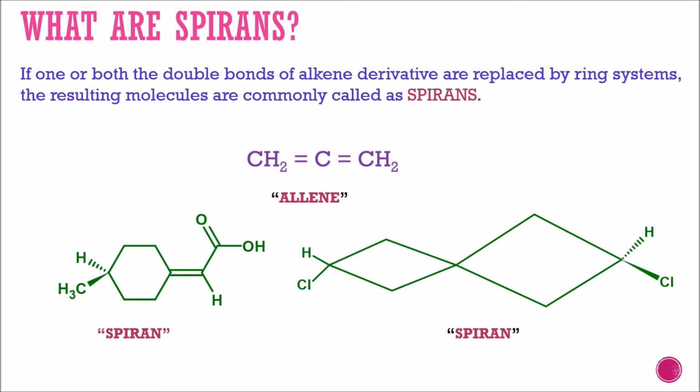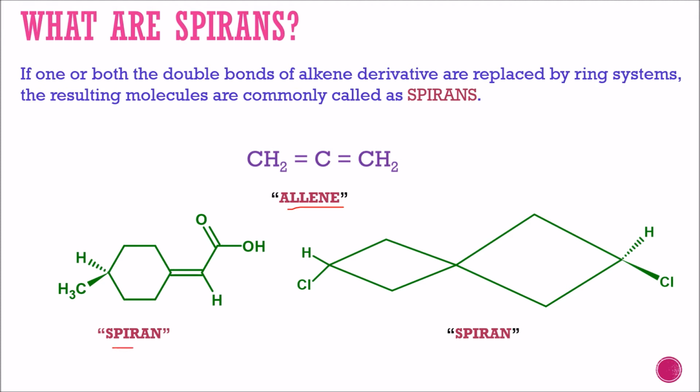If one or both the double bonds of alkene derivative are replaced by a ring system, the resulting molecules are commonly called spirans. So here in the structure of allene, one carbon contains two consecutive double bonds. One or both the double bonds are replaced by a ring system that forms a spiran structure.